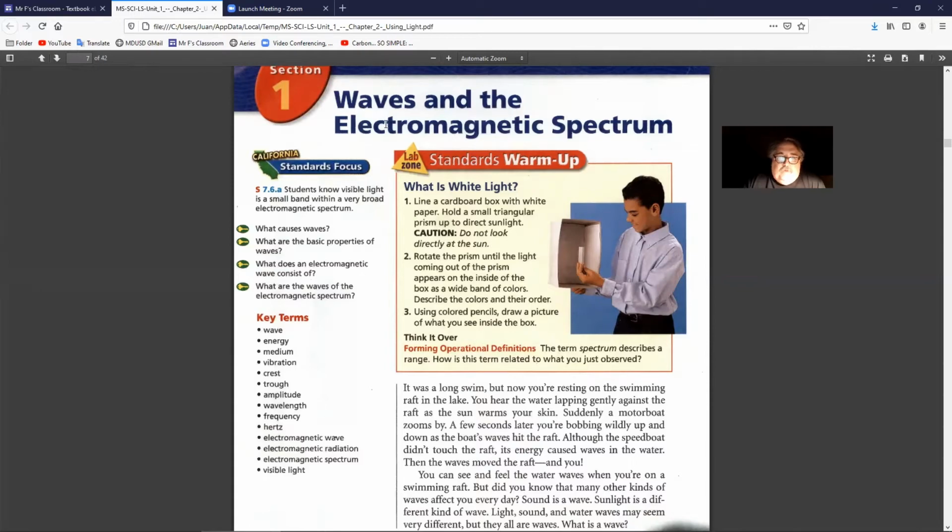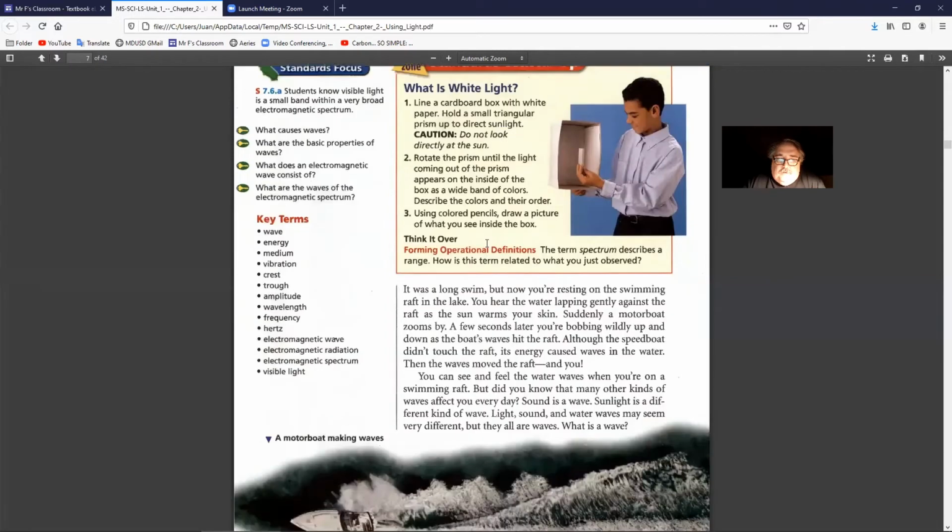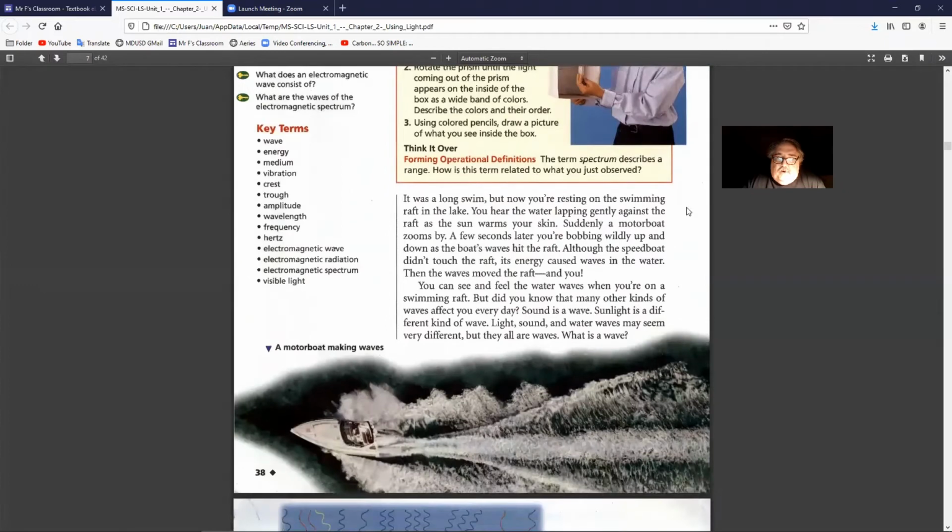Section 1, Waves and Electromagnetic Spectrum. It is a long swim, but now you're resting on the swimming raft in the lake. You hear the water lapping gently against the raft as the sun warms your skin. Suddenly, a motorboat zooms by. A few seconds later, you're bobbing wildly up and down, as the boat's waves hit the raft.